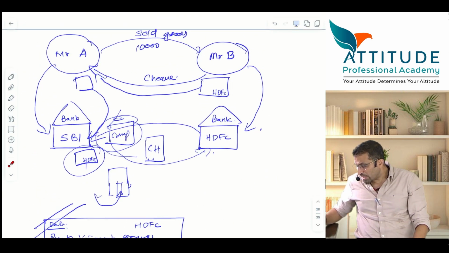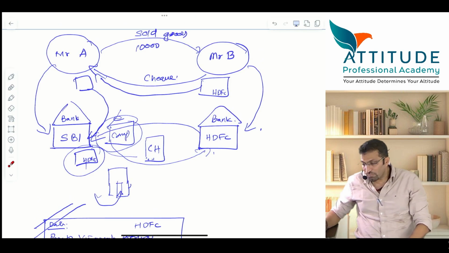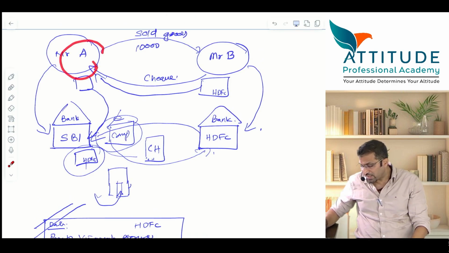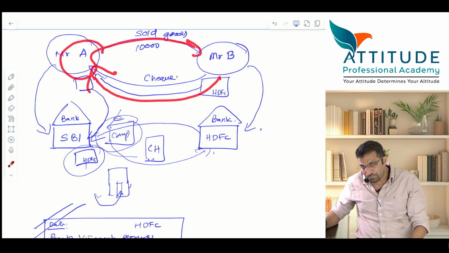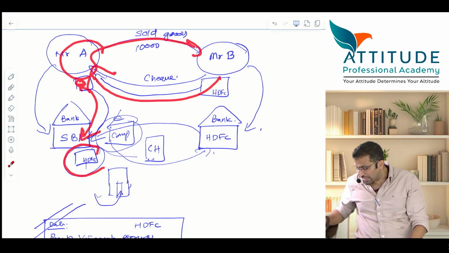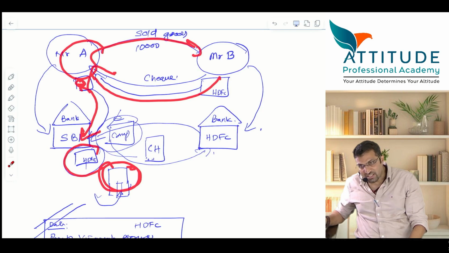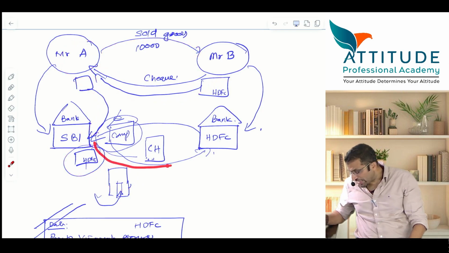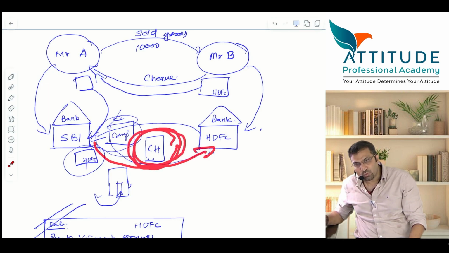Please concentrate. Look at the sequence again. A sold the goods. B gave the check. This check A has deposited with his bank. SBI will truncate that check. It is the Cheque Truncation System. Then that check is truncated and sent to whom? HDFC. For that, the watchdog is the clearing house, which will authenticate that particular process.